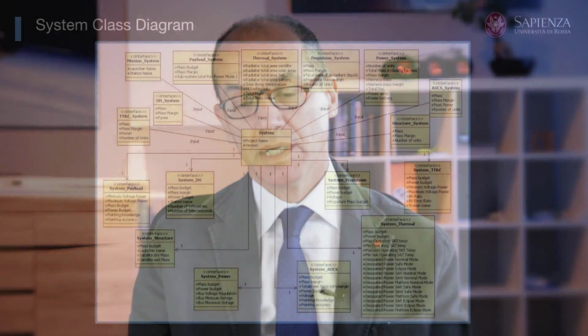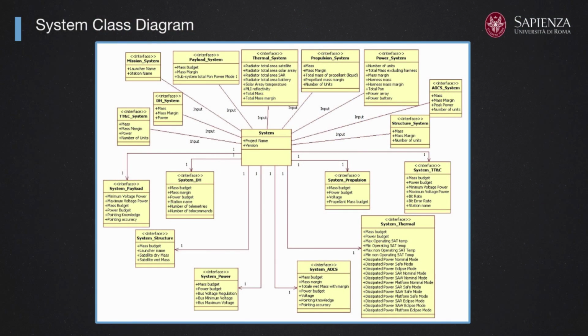Then we go to the system class diagram, in which at the center of attention is the system itself. So the area of competence in which all the information from all the other subsystems and from the payload are gathered, and at the same time there is information from the system management to all the subsystems.